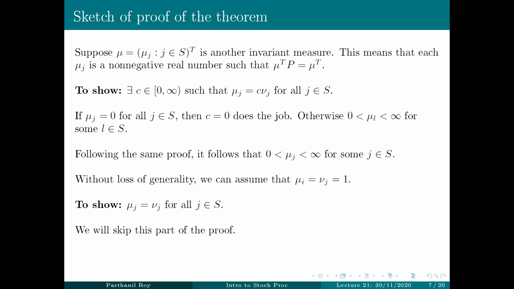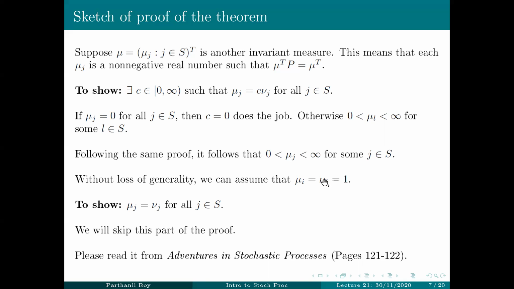I'd ask you to go through this part of the proof from the textbook, these 2 pages. It's slightly long and tedious, and it doesn't give any input in the probabilistic understanding of the Markov chain. And therefore, I've decided to skip this part of the proof. So I ask you to read it yourself.